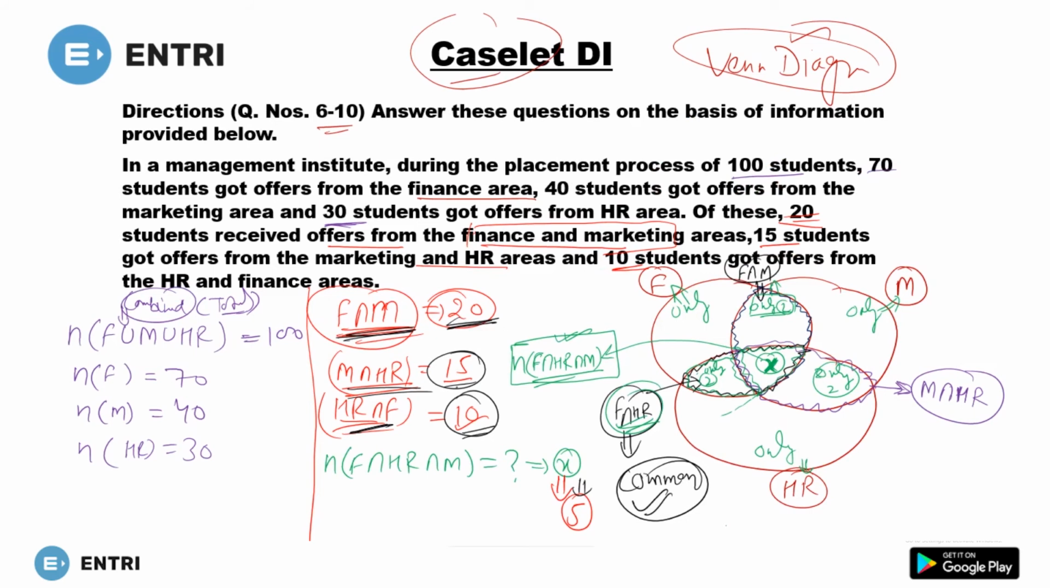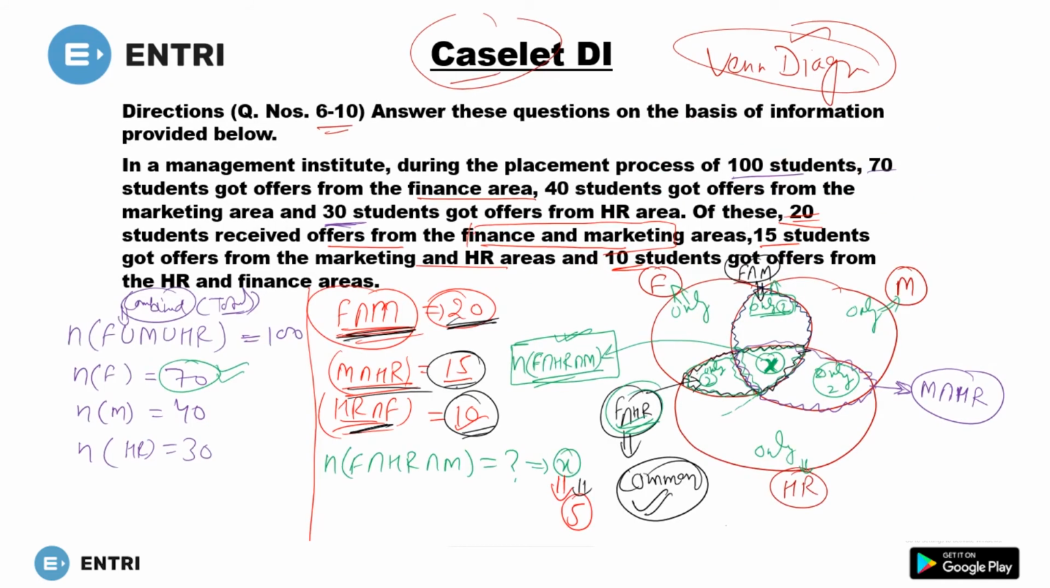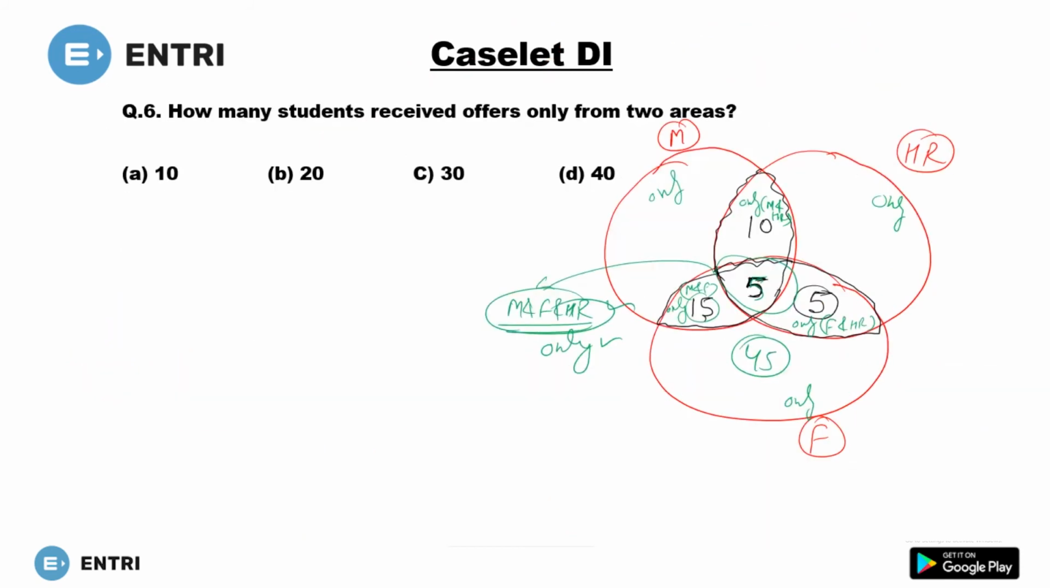Now the number of students in finance, there are a total of 70. So you have 15 plus 5 plus 5, 25 already here. So you will write 45. Done. In marketing you have 40. So 10 plus 5, 15, 15 plus 15, 30. You will have 10 here.